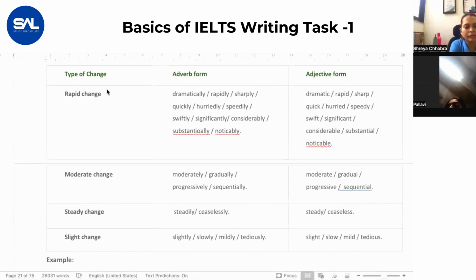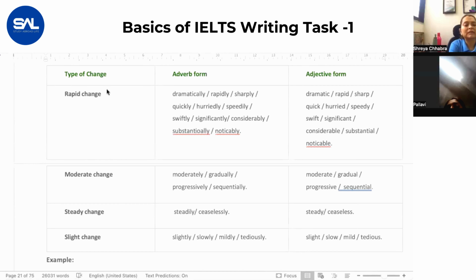When writing about the graph, you'll see that changes do not take place at a constant pace. Some changes are very significant, some changes are too fast, some changes are too slow. So those adjectives and adverbs should be there. Every time, if you are using adverbs like significantly, dramatically, drastically, you should not keep repeating them. You can change this to an adjective.